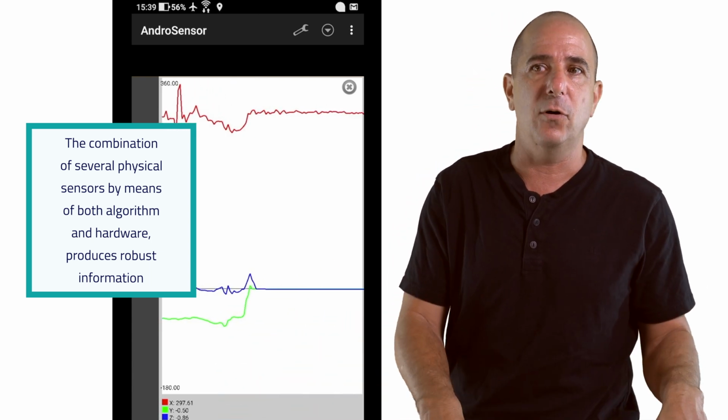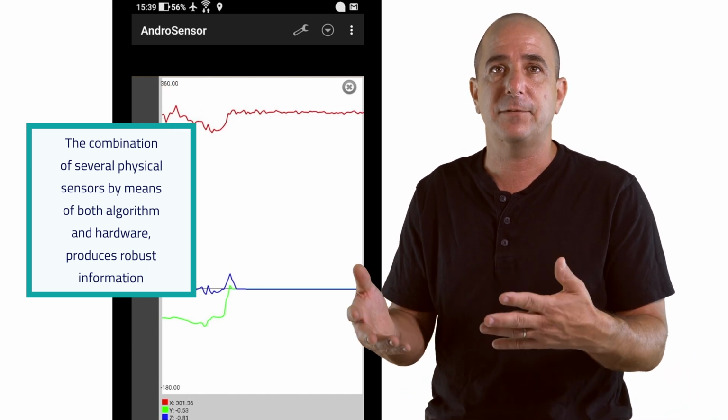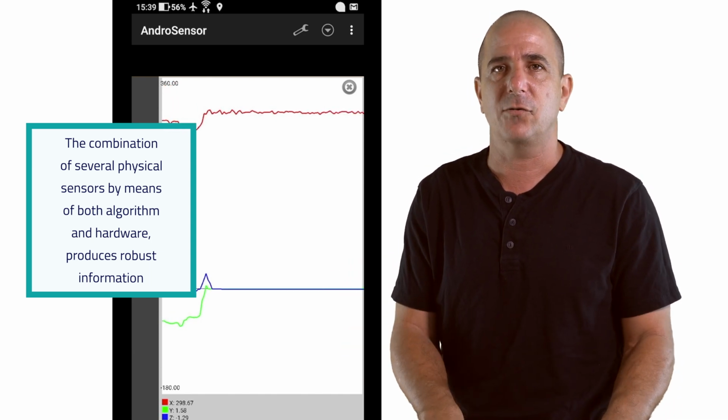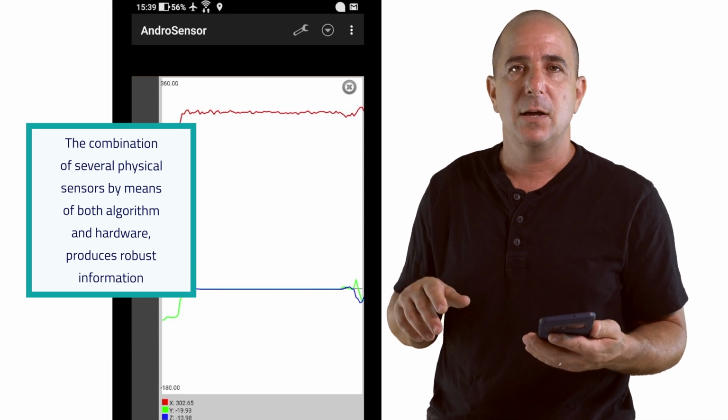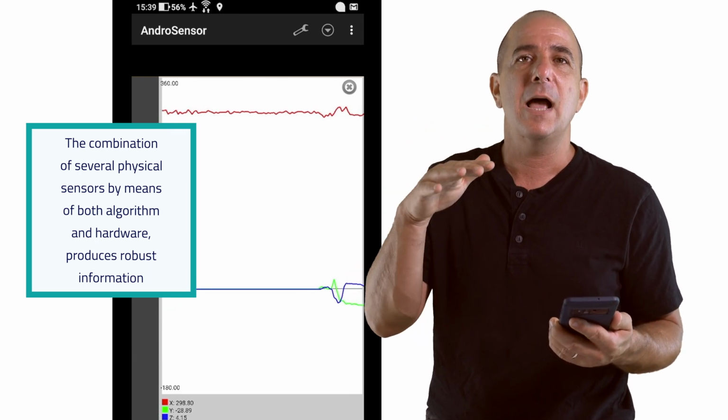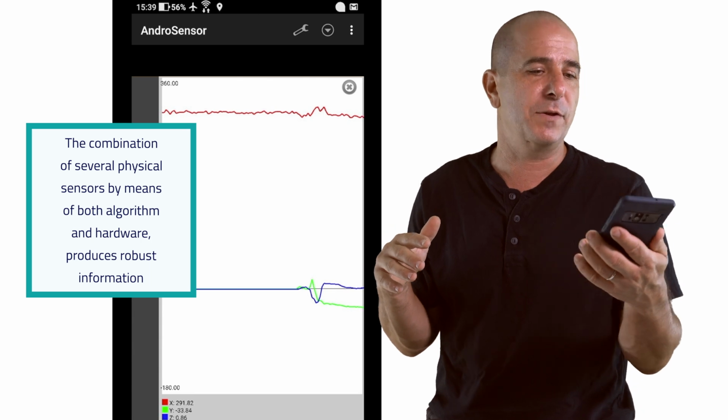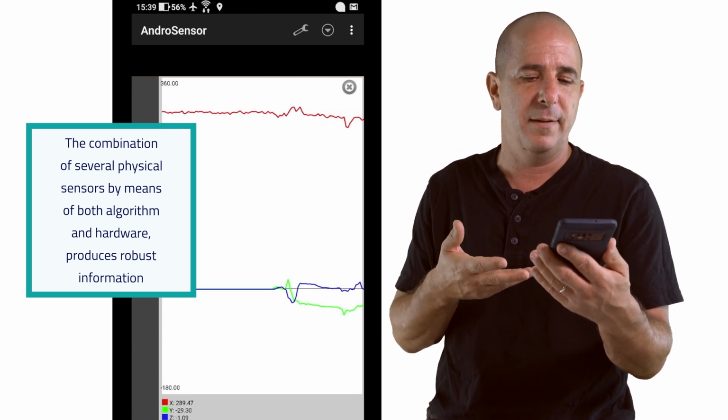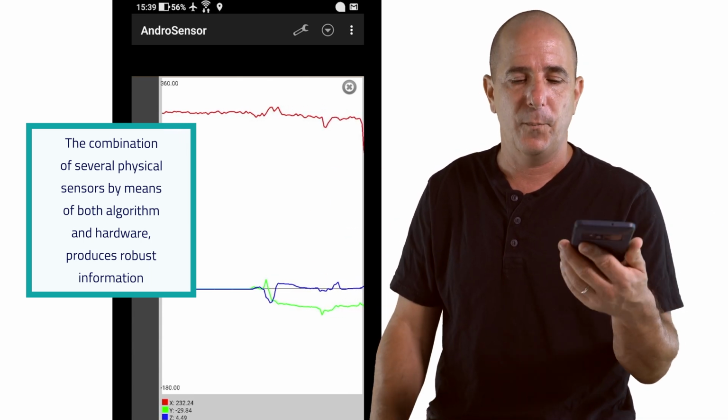If you take the gyro as a standalone, it would have drift. And the same with the accelerometer, which would have a relatively high rate of noise and could not detect some parameters such as yaw.